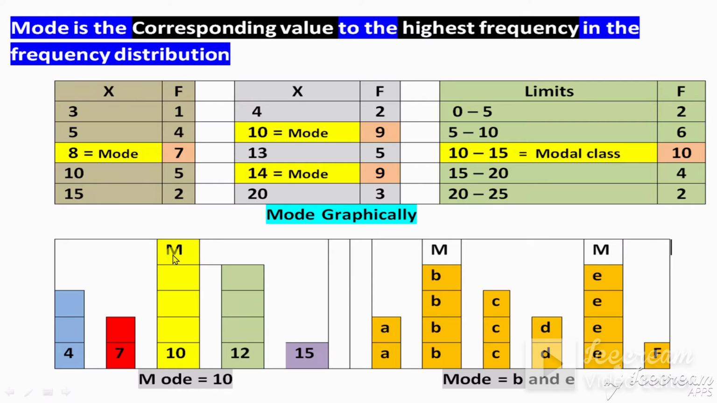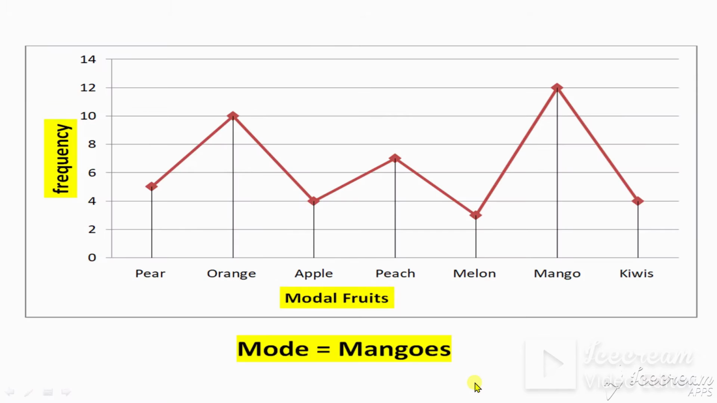Mode M is equal to 10. In question number 2, A repeats 2 times, B repeats 4 times, this is 3 times, this is 2 times, this is 4 times, this is 1 time. So B repeats 4 times, E repeats 4 times, both repeat the same number of times. So there are two modes. Mode is equal to B and E, where M represents mode. The highest peak of the graph is here and here. These two are the modes according to graph location.